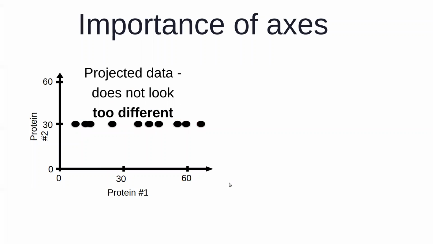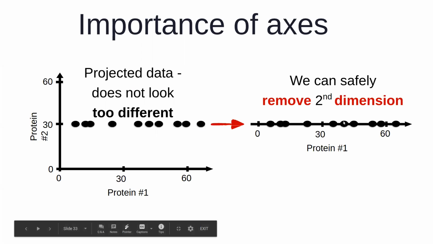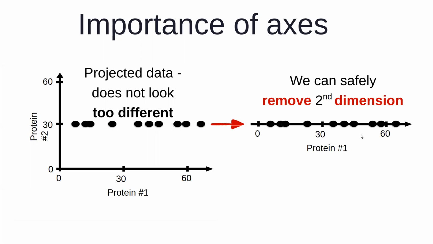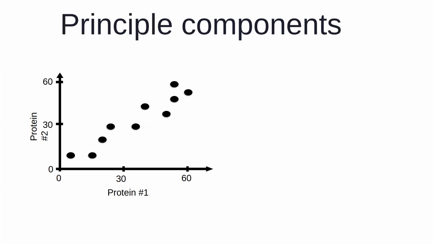So we say that in that case, if we just preserve the data of protein 1, we are not losing much. This is one of the conceptual ways to understand that I had the information about protein 2, but even if I discard that information altogether, I'm not losing much because there was hardly any variation on the second dimension, the protein 2 dimension. And therefore, if I live with this plot and remove the second dimension, we can safely proceed. We know that not much information is lost because the important variation is from left to right.